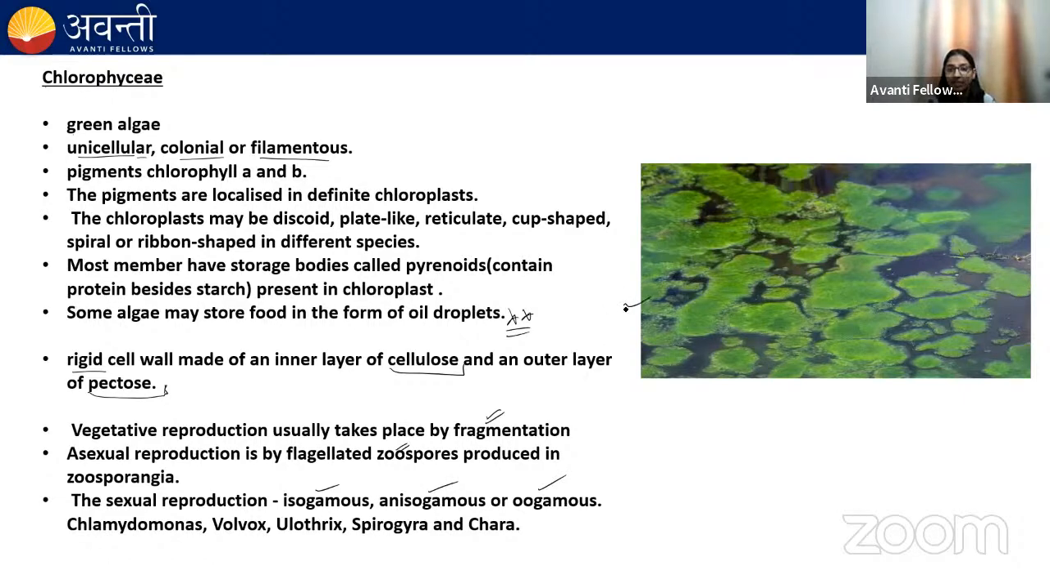And you can see in the image, there's water, and over the water you can see these green algae. And why are they appearing green? Because they have the chlorophyll pigment, which is chlorophyll A and B.